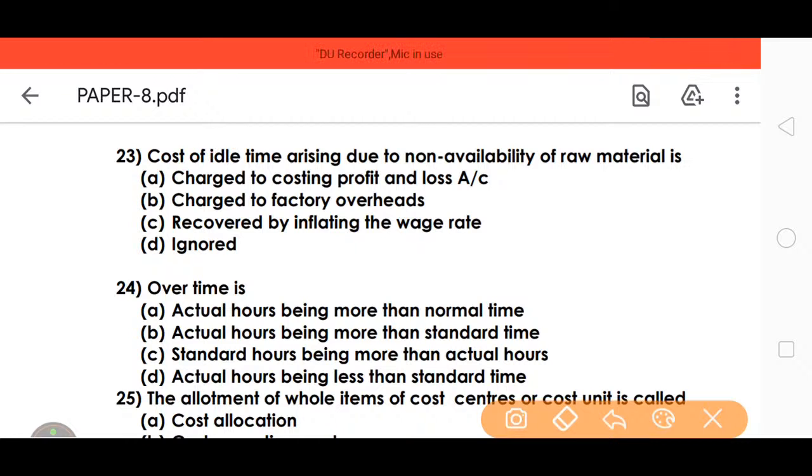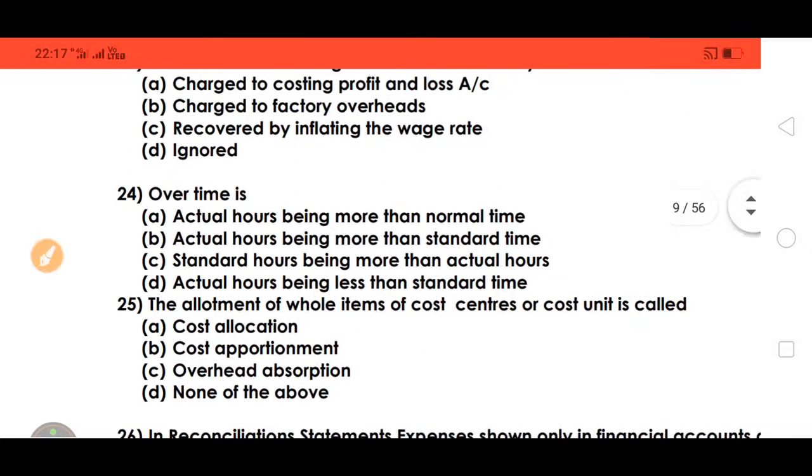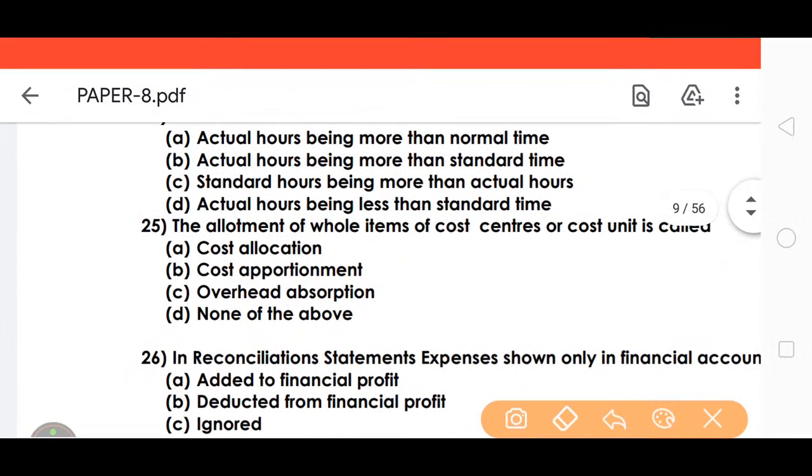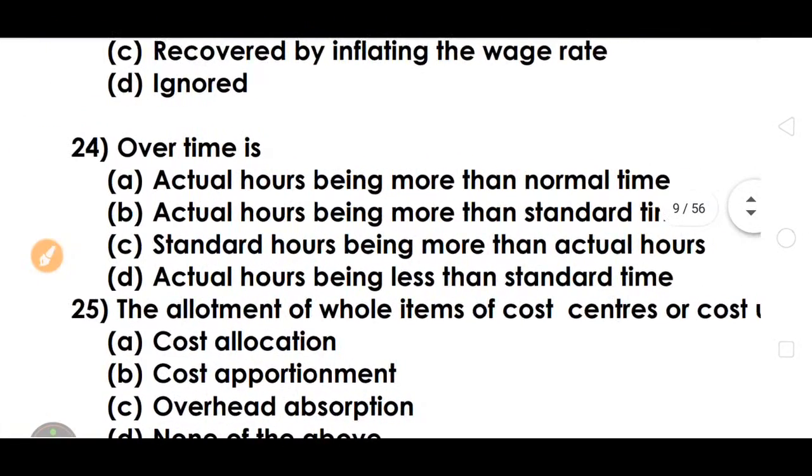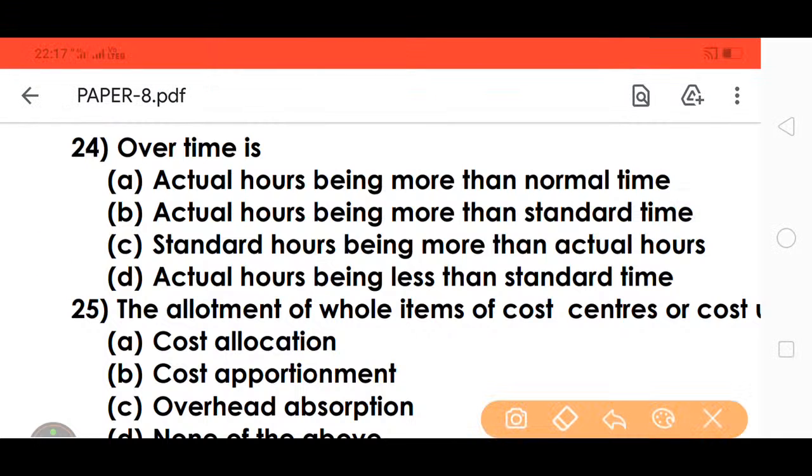What is meant by overtime? Overtime is when actual hours are more than normal hours. So actual hours being more than normal time is overtime.